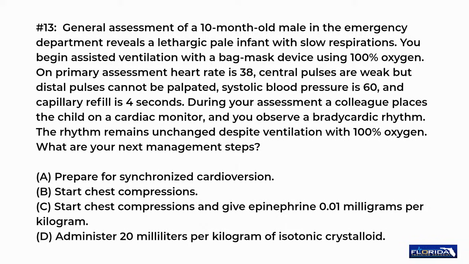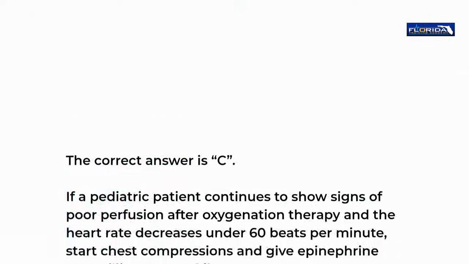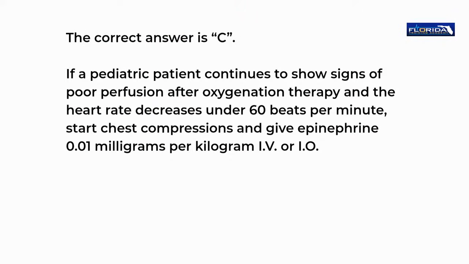A. Prepare for synchronized cardioversion. B. Start chest compressions. C. Start chest compressions and give epinephrine 0.01 mg per kilogram. D. Administer 20 ml per kilogram of isotonic crystalloid. The correct answer is C. If a pediatric patient continues to show signs of poor perfusion after oxygenation therapy and the heart rate decreases under 60 beats per minute, start chest compressions and give epinephrine 0.01 mg per kilogram IV or IO.